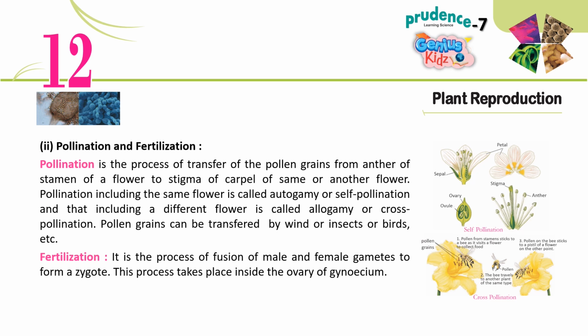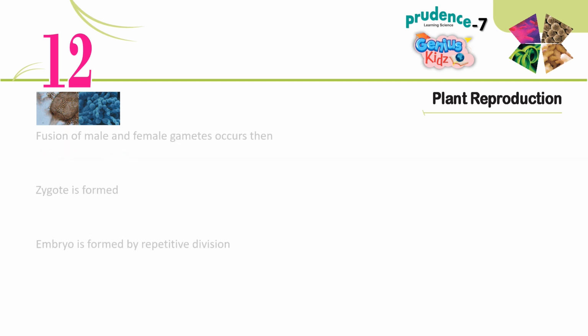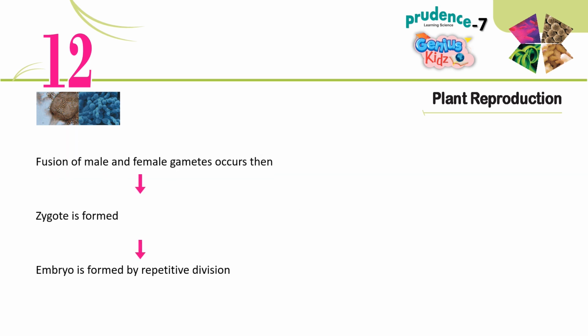Fertilization. It is the process of fusion of male and female gametes to form a zygote. This process takes place inside the ovary of gynoecium. Process of fertilization. After pollination, pollen grains germinate to form pollen tube that carries male gamete through the style. Pollen tube then enters into the ovary followed by its entry into the ovule. Fusion of male and female gametes occurs then. Zygote is formed. Embryo is formed by repetitive division.